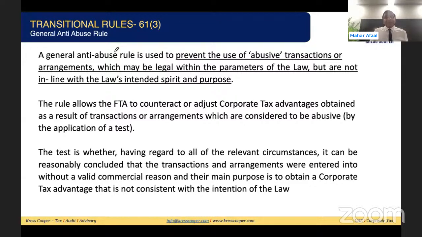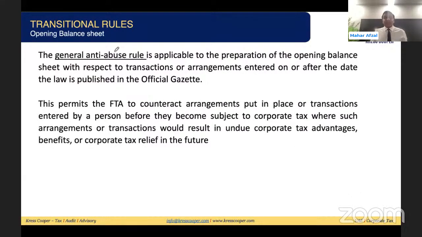So for the anti-abuse rule, we know the purpose. Basically, if there is no commercial sense and any businessman or taxable person is trying to avoid the tax, it will be considered anti-abuse. This will be abusive, just to avoid the tax. The law is saying you cannot do this if there is no commercial sense for it. So the general anti-abuse rule is applicable to the preparation of opening balances with respect to transactions or arrangements entered into on or after the date the law is published in the official gazette.